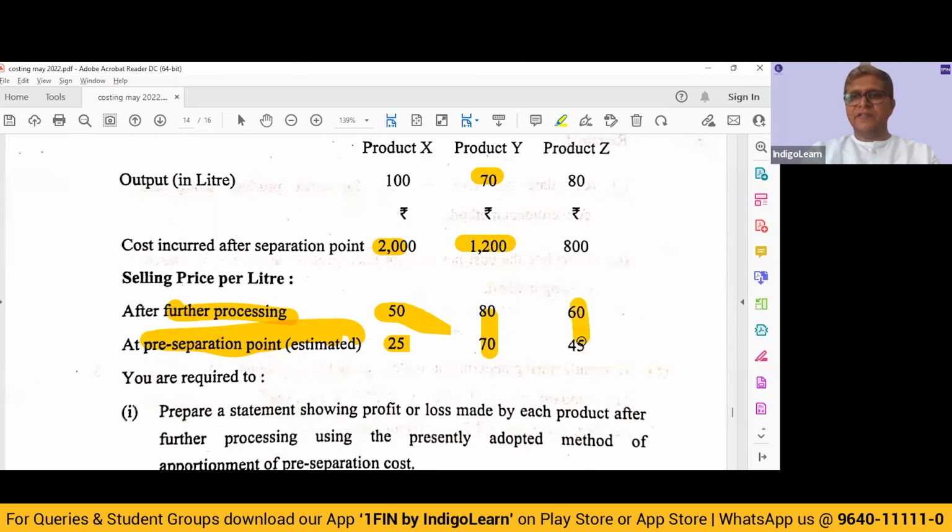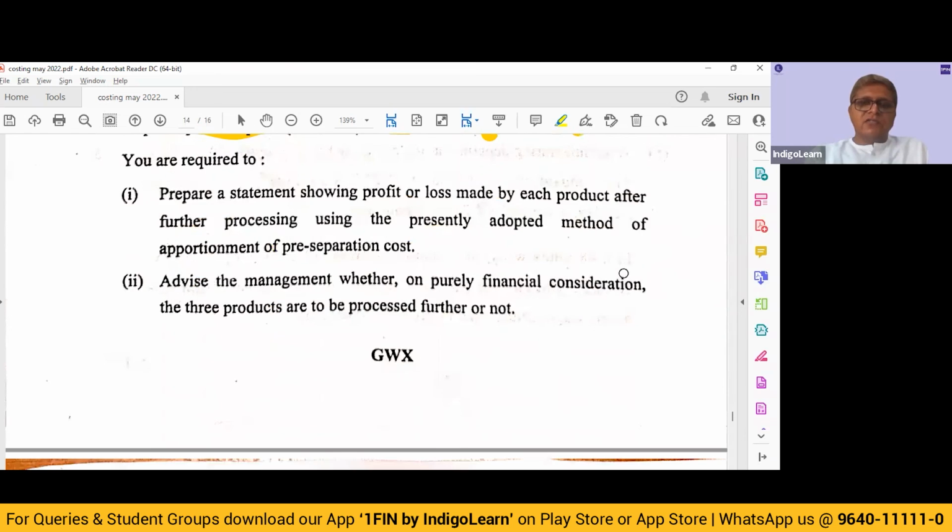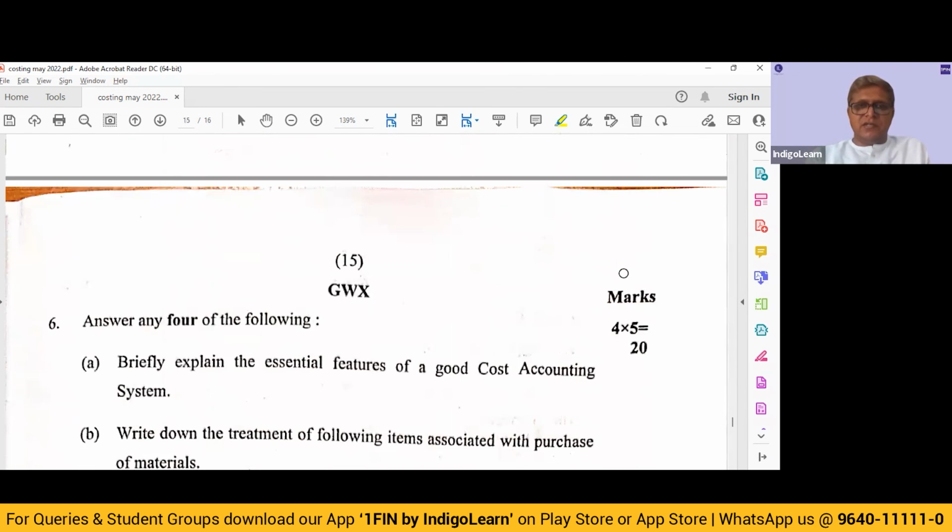For product Z, 15 rupees extra. So 15 into 80 liters, 1200 rupees incremental against 800 rupees cost. 400 benefit we will get. We will say we are happy to do it. So that is how we will have to answer this question. So again, a simple question, no complications involved.